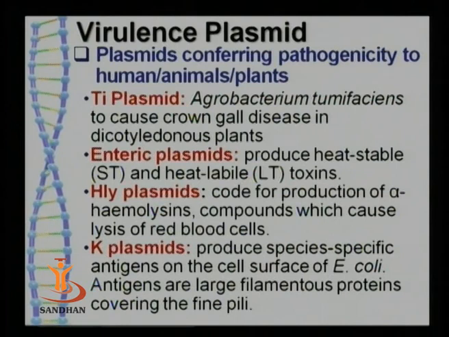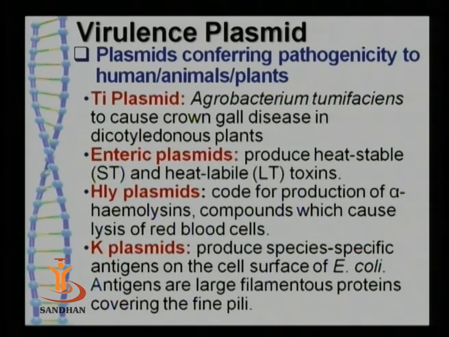The next type of plasmids, which provide a particular characteristic to the cell that makes it pathogenic in nature, are known as virulence plasmids. One very good example is the TI plasmid, which is responsible for producing crown gall in leguminous or dicotyledonous plants. The second type are enteric plasmids, which can produce both types of toxins, heat labile and heat stable toxins, which are poisonous to the host cell.